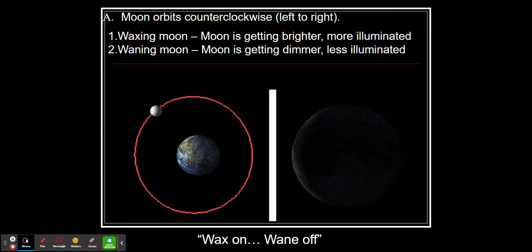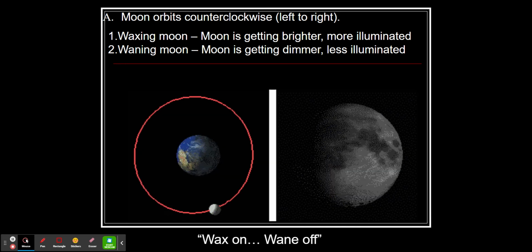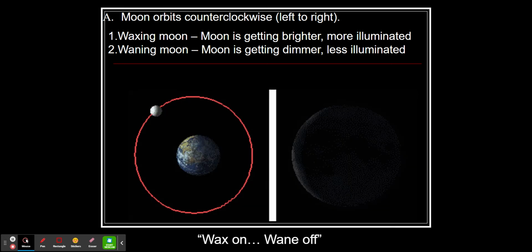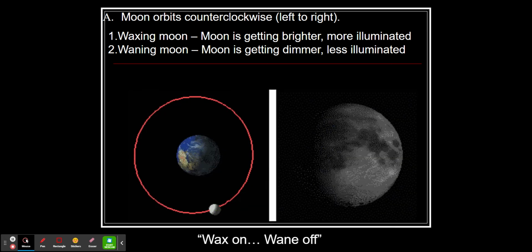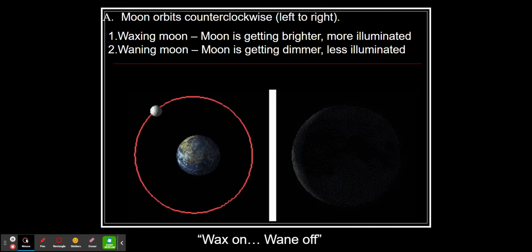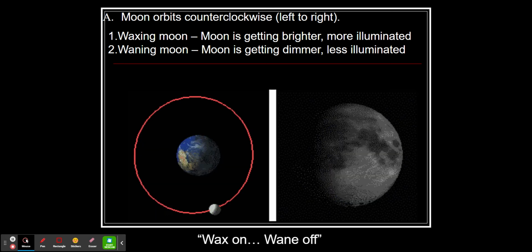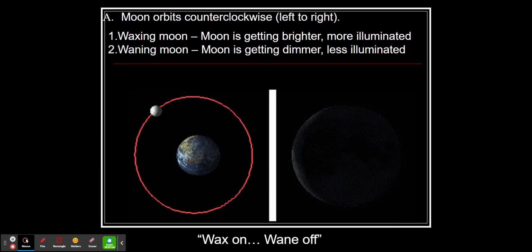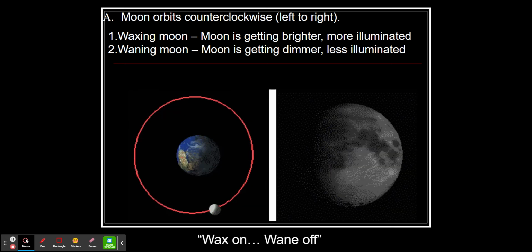Waxing is the moon getting brighter and more illuminated each and every night. Waning is the moon getting dimmer or less illuminated every night. Or as Mr. Miyagi says in Karate Kid, wax on, wane off, Daniel-san. Wax on, wane off. For those of you that have seen the Karate Kid original movies, you'll know what I'm talking about.